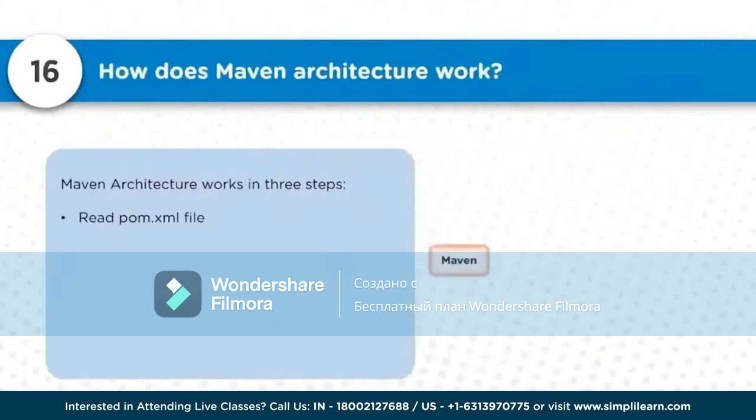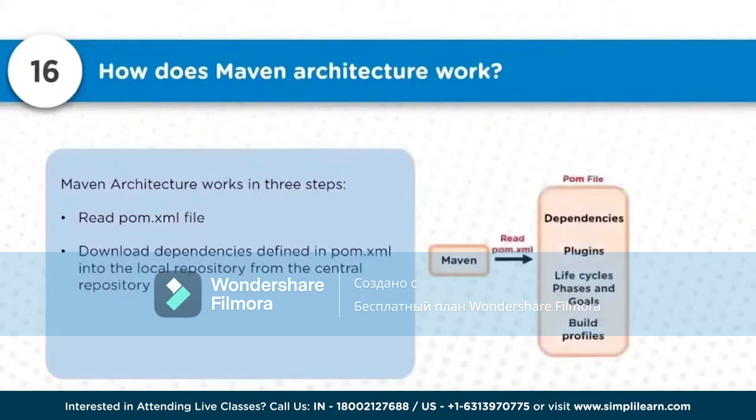Now how does the Maven architecture really work here? The Maven architecture works in 3 steps. The very first step is that it reads the pom.xml file. Second, it downloads the dependencies defined in the pom.xml file into the local repository from the central or the remote repository.